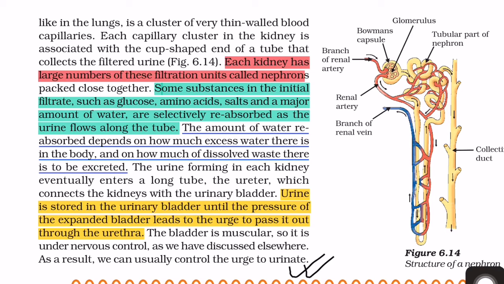So since the bladder is muscular and has some nervous tissue, that is, it is under nervous control, we can control the urine whenever it is required, and if there is an urge to throw it out, then we can urinate. So this is all about the structure of the nephron as well as excretion in human beings.